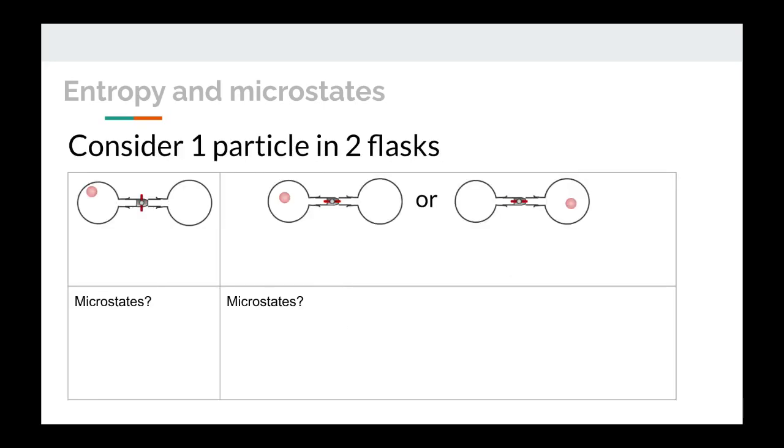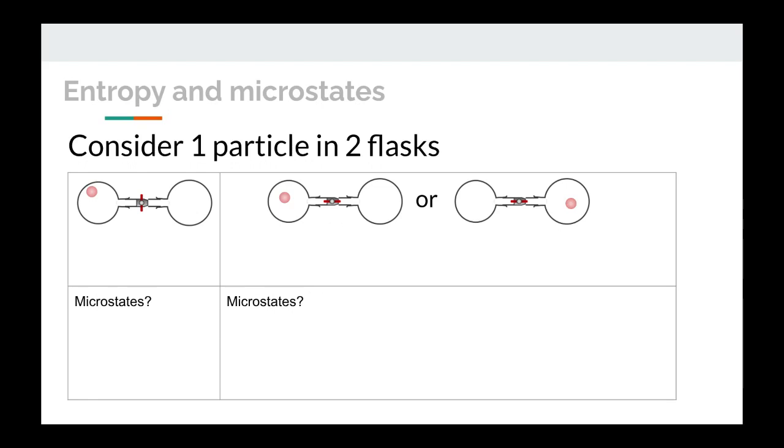Okay, now let's start to look not at dice, but particles distributed in space. So we have, in the left-hand side on the top of this chart here, one particle, and it's trapped in one of the flasks. The valve between the two is closed.